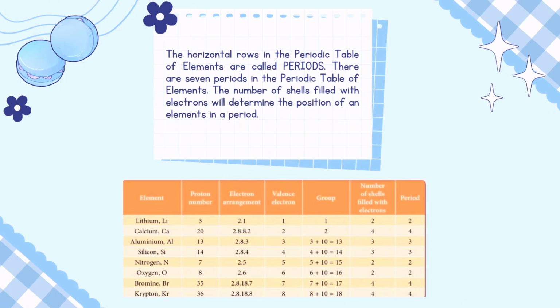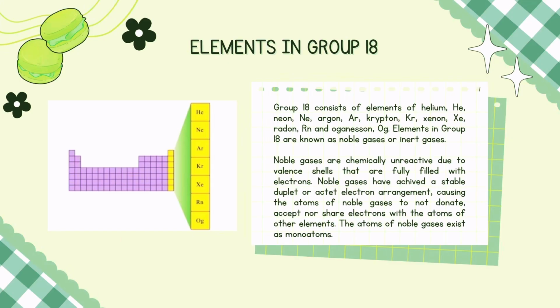The horizontal rows in the periodic table of elements are called periods. There are 7 periods in the periodic table of elements. The number of shells filled with electrons will determine the position of an element in a period. That table explains the relationship between the proton number and the position of an element in the periodic table of elements based on the aspect of group and periods.